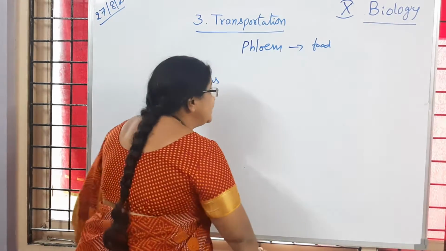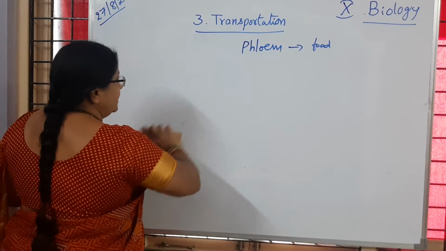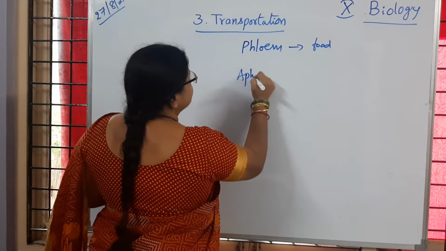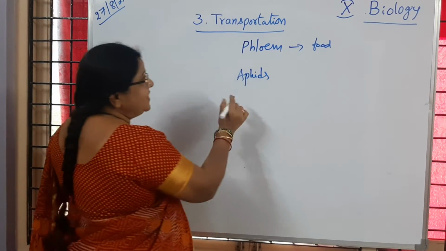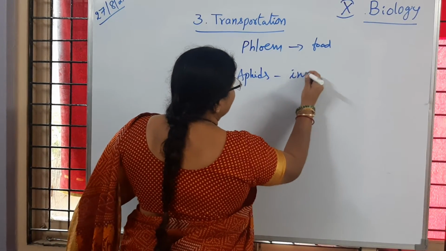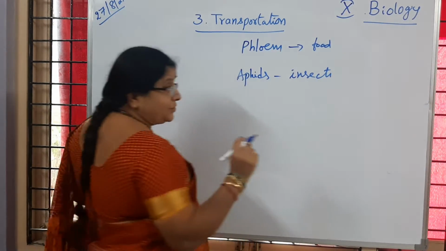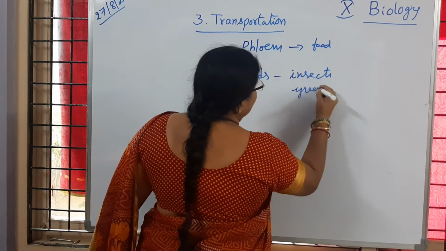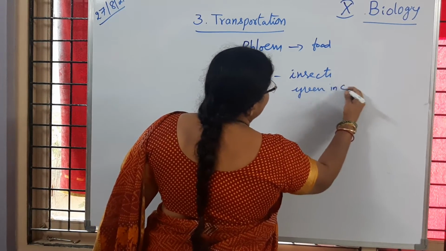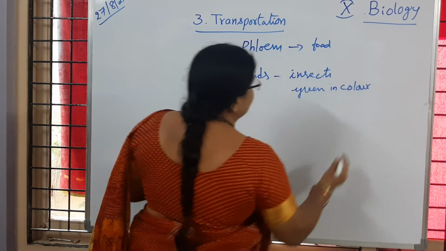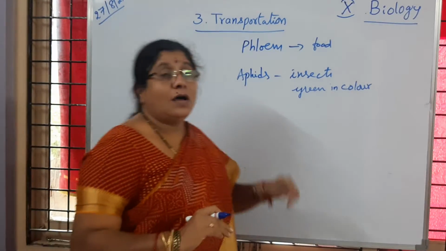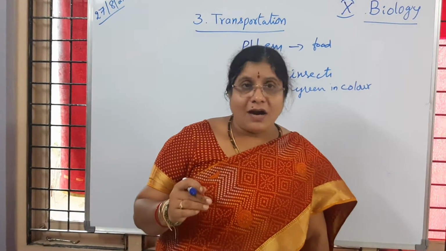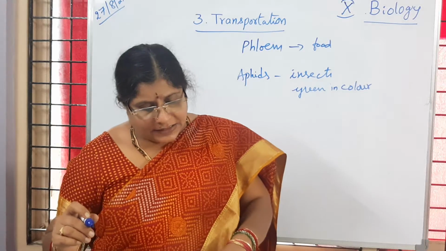So aphids are insects which are green in color. Have you seen? They are in a green color. Aphids are a type of insect which are green in color. That's why they are called green flies. Is it clear to children?